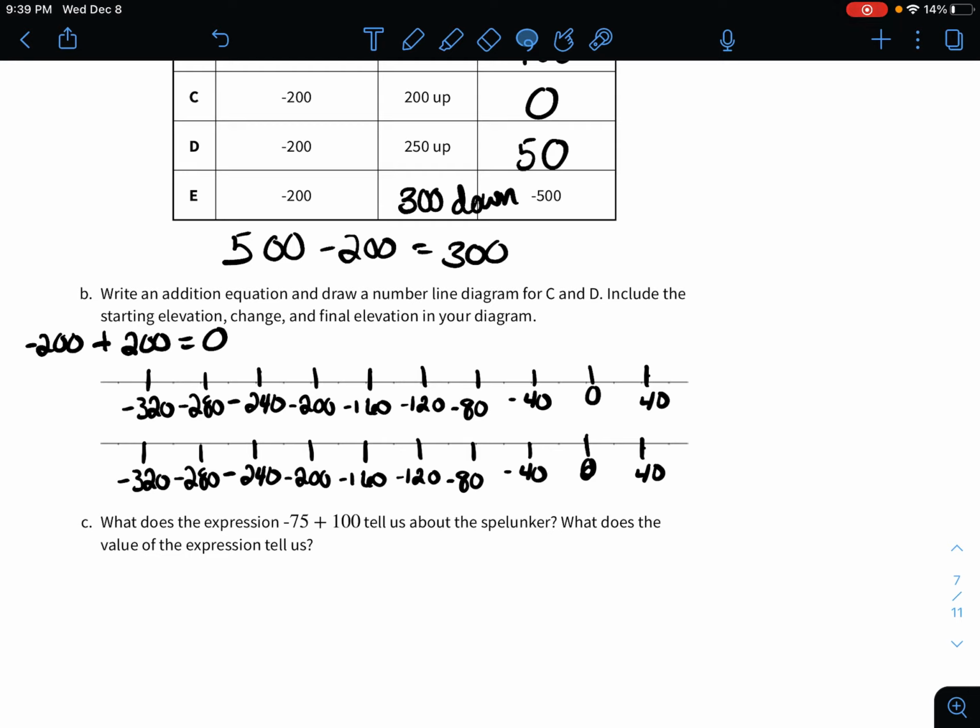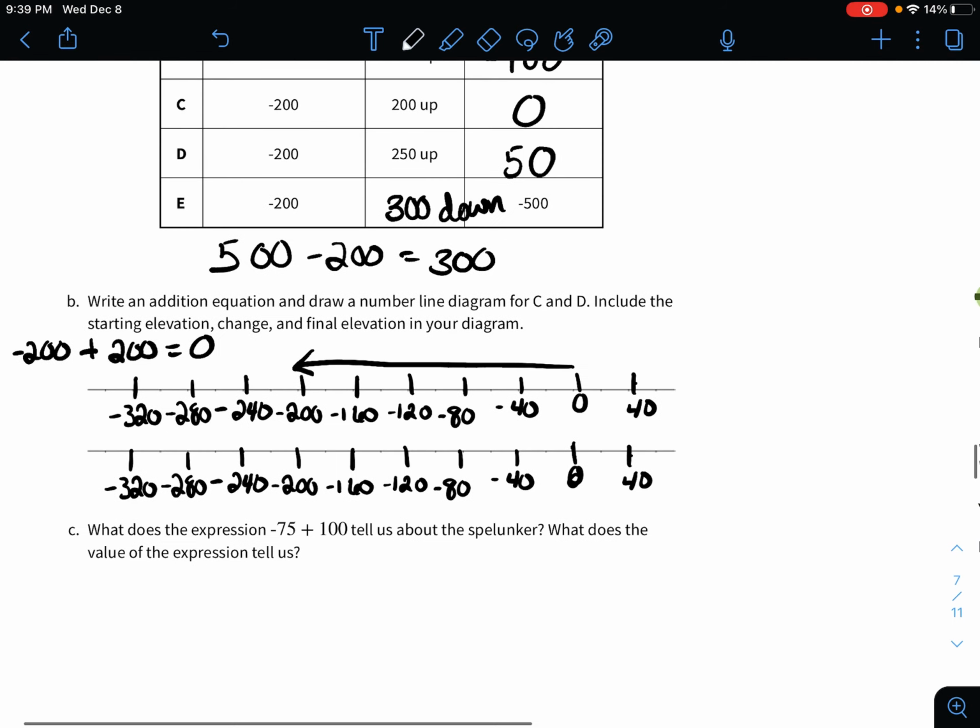Okay, so for the number line diagram for the first one, once again you are at 0, and you go down to negative 200. So that's the starting point. And then up 200. So you end at 0. And there we have our drawing diagram for the situation in C.